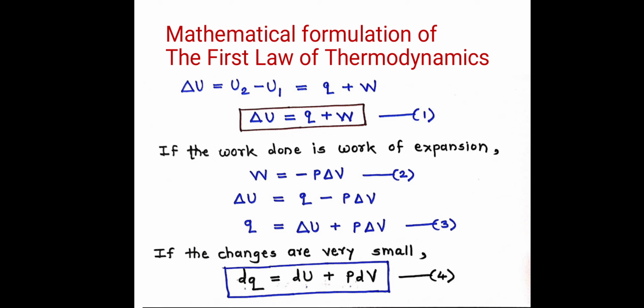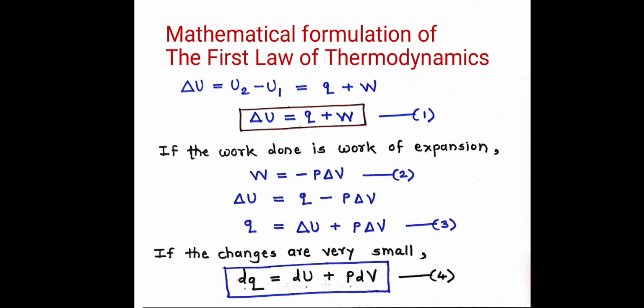So you have to remember the equation delta U is equal to Q plus W. In any examination or in any oral, if the examiner asks you what is the mathematical formulation of the first law of thermodynamics, then you have to say that delta U is equal to Q plus W is the mathematical formulation of the first law of thermodynamics.